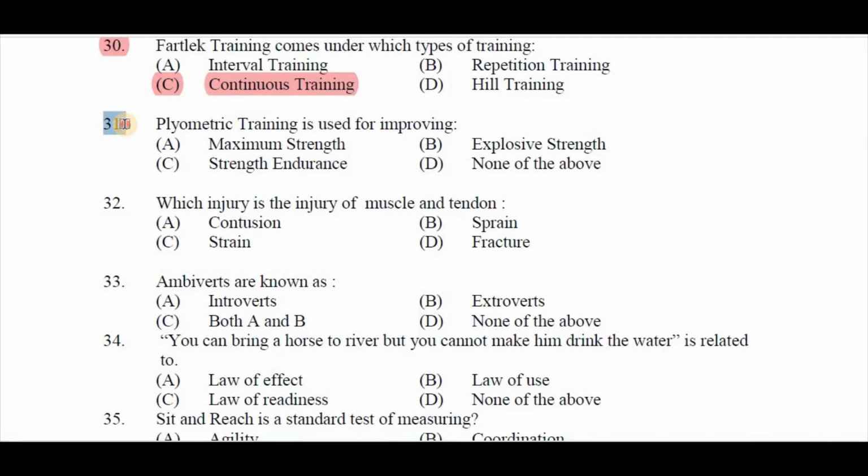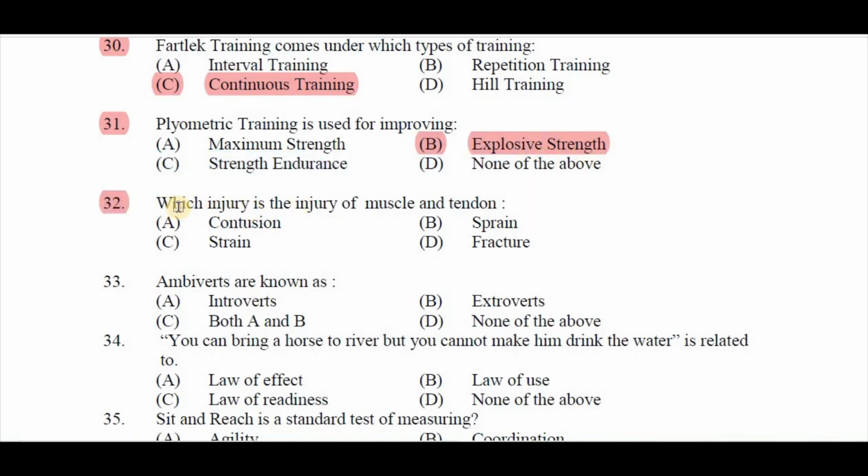Question number 31. Plyometric training is used for improving A. Maximum strength, B. Explosive strength, C. Strength endurance, D. None of the above. Right answer is B. Explosive strength.